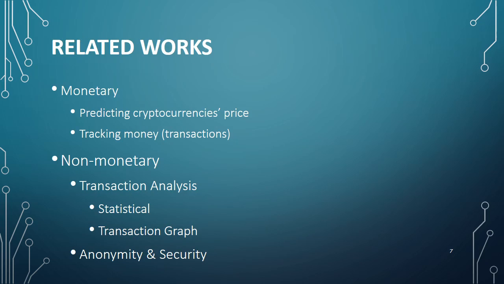Now let's take a look at some of the previous works on Bitcoin and Ethereum's data. Various analyses were done on cryptocurrencies from different perspectives, and research on cryptocurrencies can be classified into two main categories, monetary and non-monetary. The monetary analysis focuses on the price of these cryptocurrencies and their changes over time. In non-monetary studies, cryptocurrencies are examined from various perspectives, such as anonymity, graph analysis, or statistical analysis. Our work here is more related to previous non-monetary work, so we focus on them and their results here.